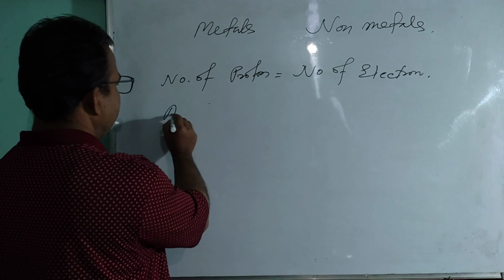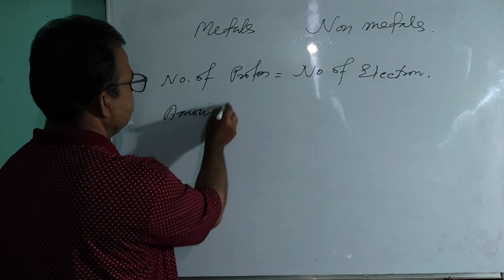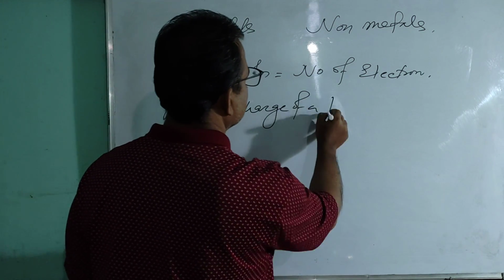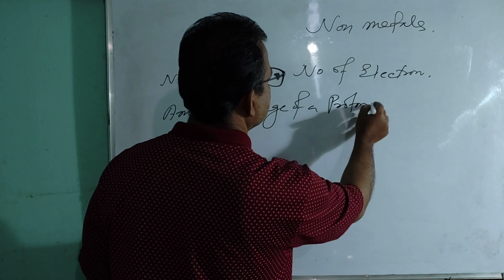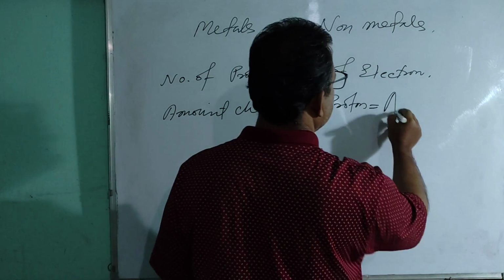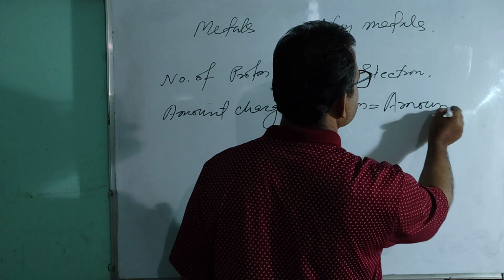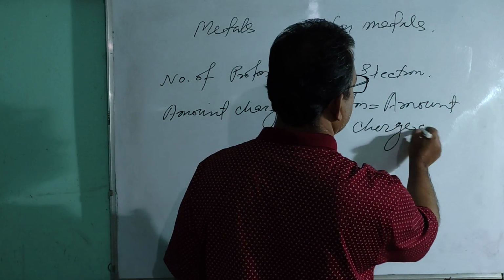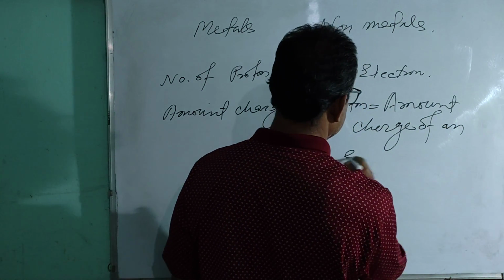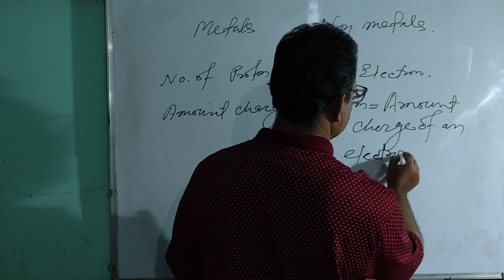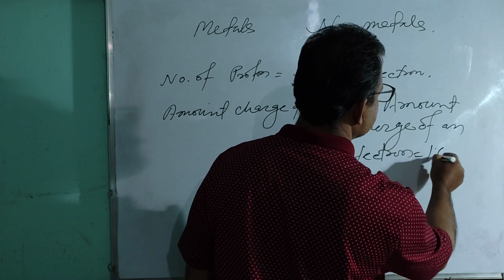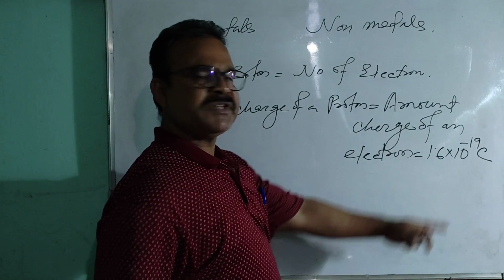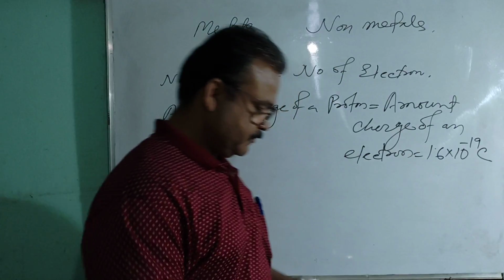And the amount of charge of a proton is always equal to the amount of charge of an electron. Okay, that is 1.6 into 10 to the power minus 19 coulomb. Coulomb is the unit of charge.